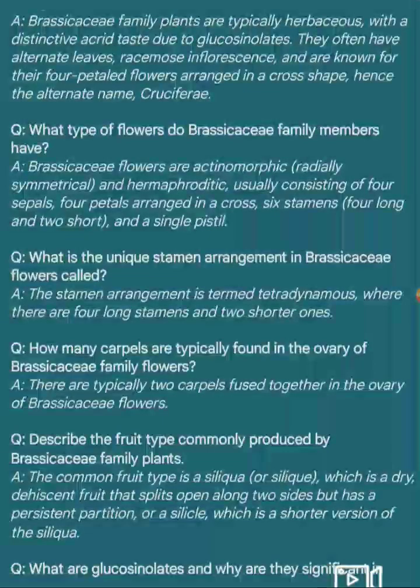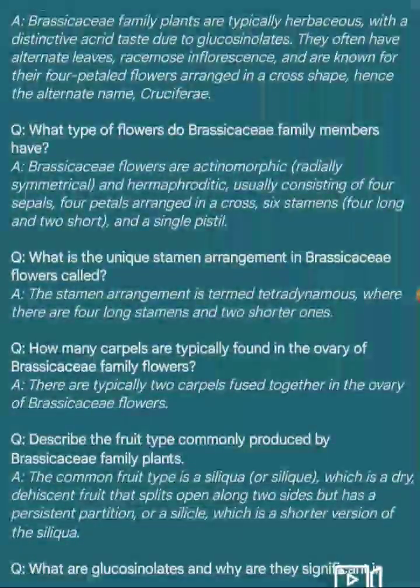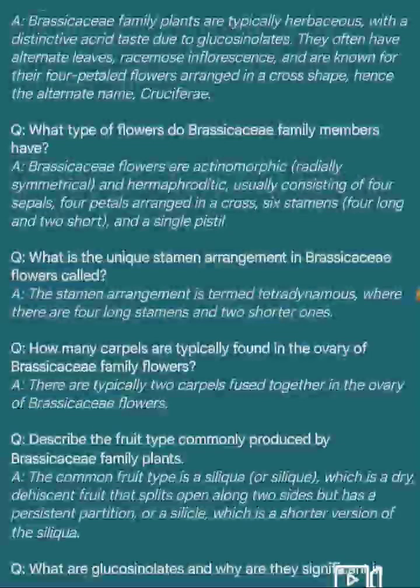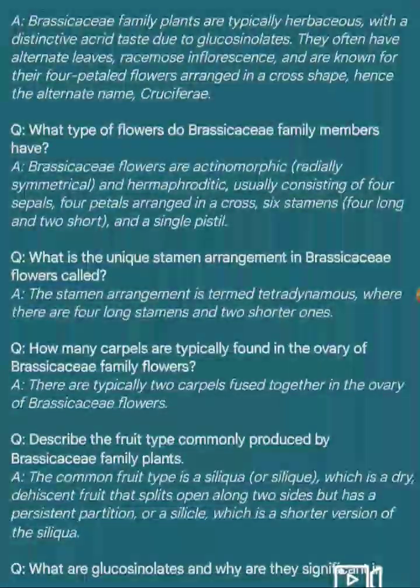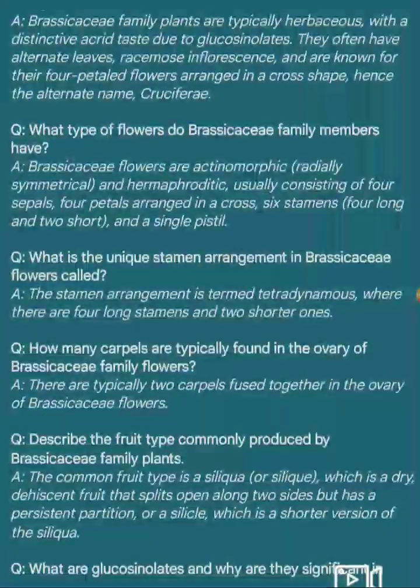Question 3. What type of flowers do Brassicaceae family members have? Answer. Brassicaceae flowers are actinomorphic, radially symmetrical, and hermaphroditic, usually consisting of four petals, arranged in a cross, six stamens, four long and two short, and a single pistil.